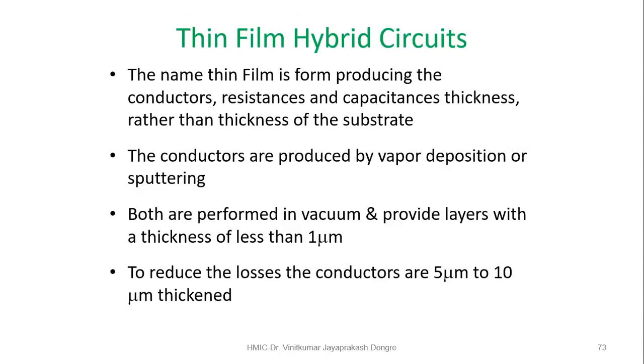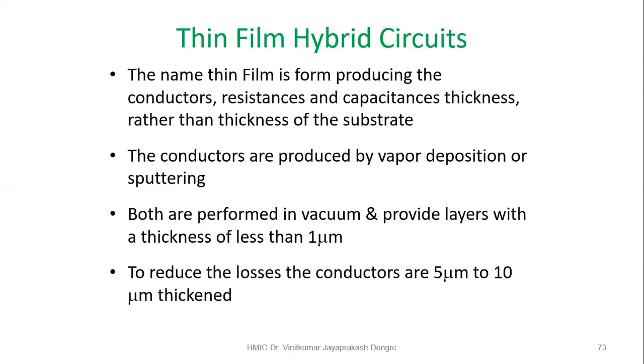Now read this. The name thin film comes from producing the conductors, resistances, and capacitors with a thickness rather than the thickness of the substrate. The conductors are produced by vapor deposition or sputtering. Both are performed in vacuum and provide layers with a thickness of less than 1 micrometer. To reduce the losses, the conductors are thickened to 5 to 10 micrometers.